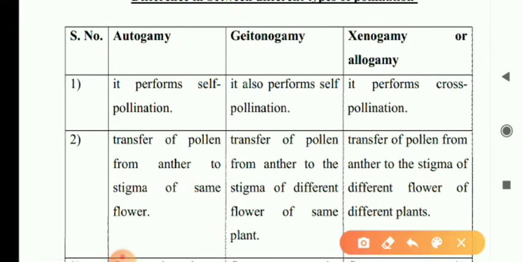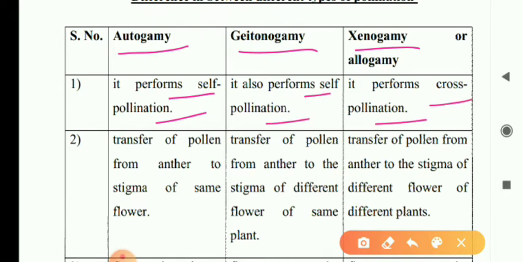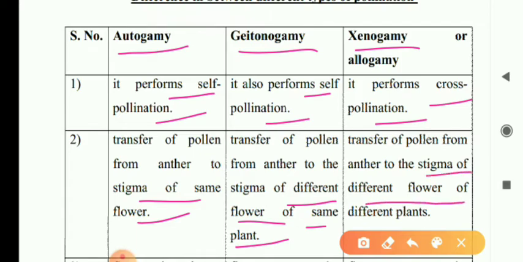This is the difference between autogamy, geitonogamy and xenogamy, that means cross pollination. Now to summarize: self pollination is the transfer of pollen grains from anther to stigma of the same flower. Geitonogamy is the transfer of pollen grains from anther to stigma of a different flower of the same plant. And here, to the stigma of a different flower of a different plant.